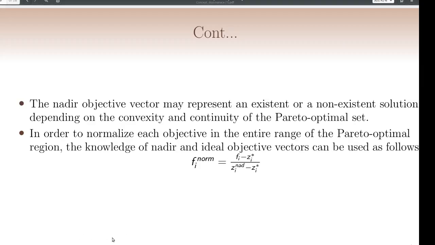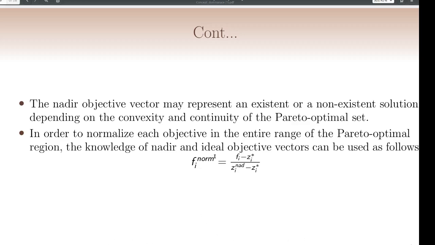The nadir objective vector represents sometimes an existent or non-existent solution, depending on the convexity and continuity of the Pareto-optimal set. So it can be used in a normalization equation of objective functions. In order to normalize these objectives in the range of the Pareto-optimal region, we can consider the nadir and ideal objective vector.